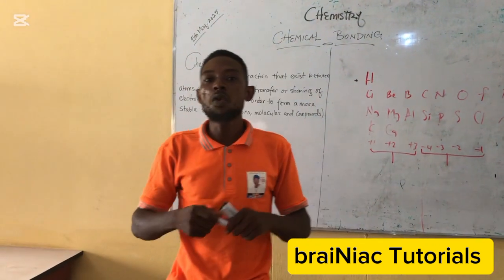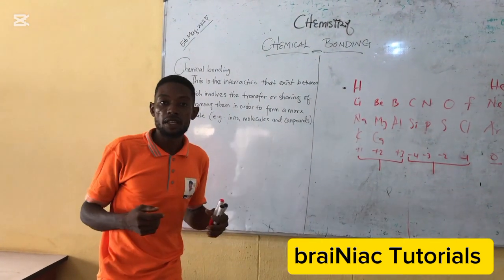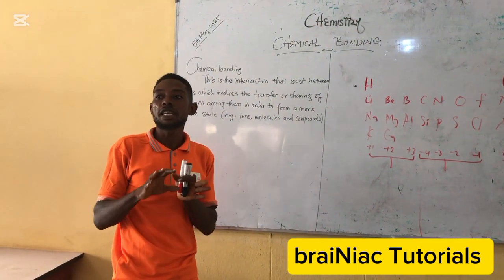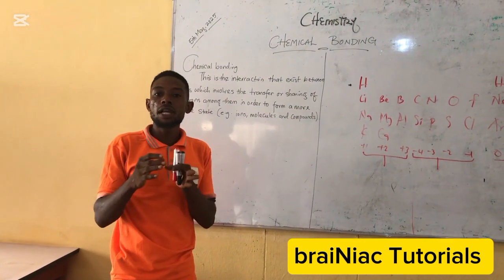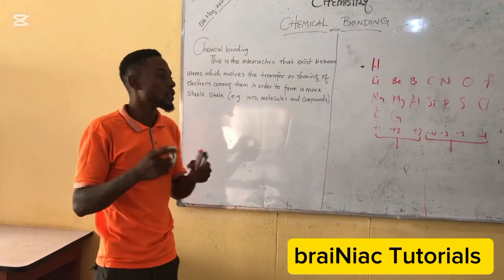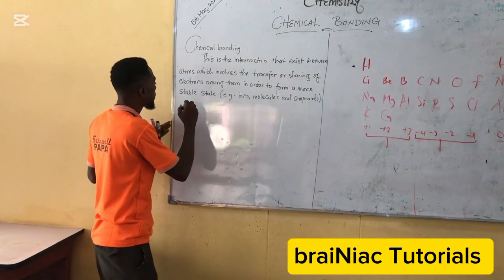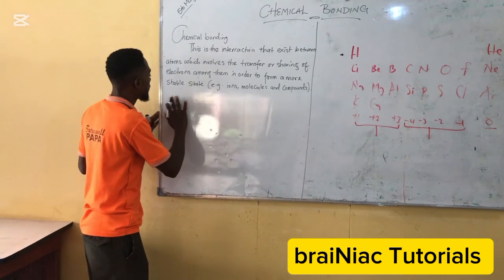And this is the reason why atoms want to combine. It is the reason why they want to come together, to achieve a more stable state as ions, molecules, and compounds. So what are the states of stability for the atoms? There are actually two states of stability for the atoms.